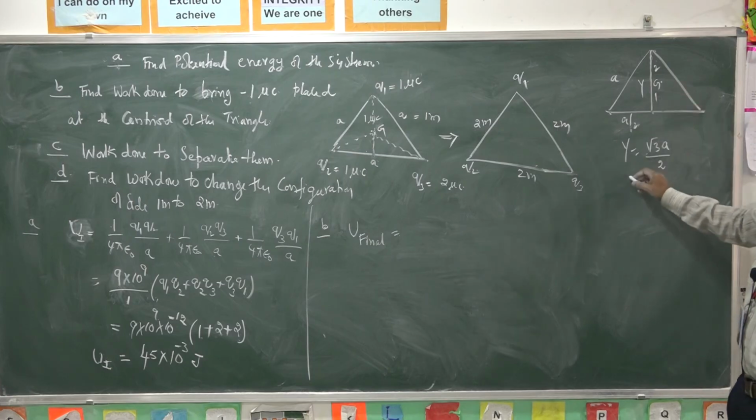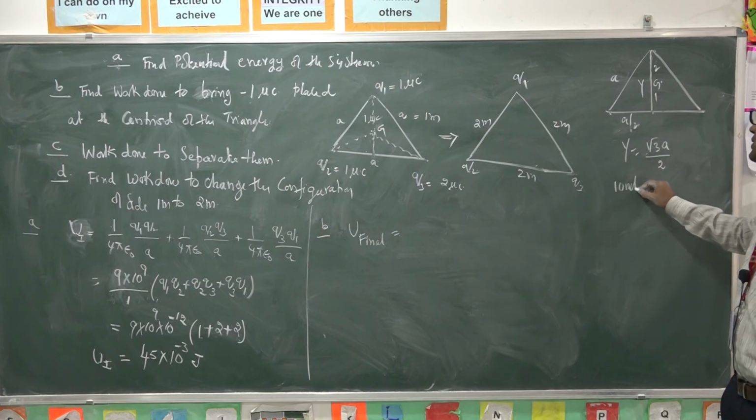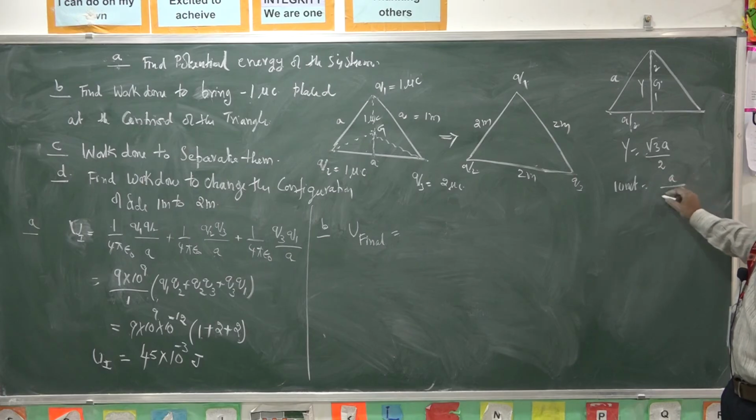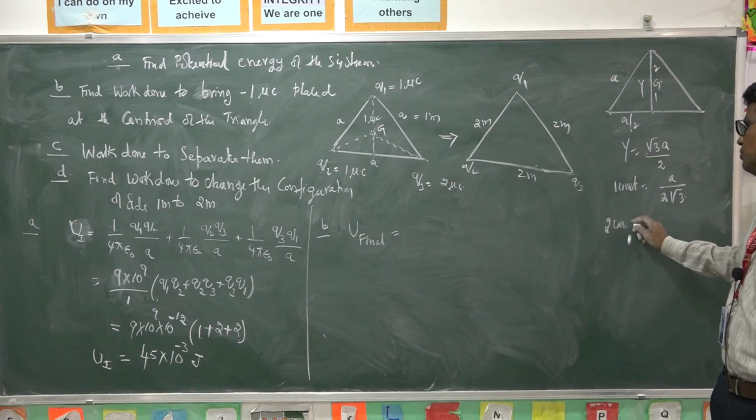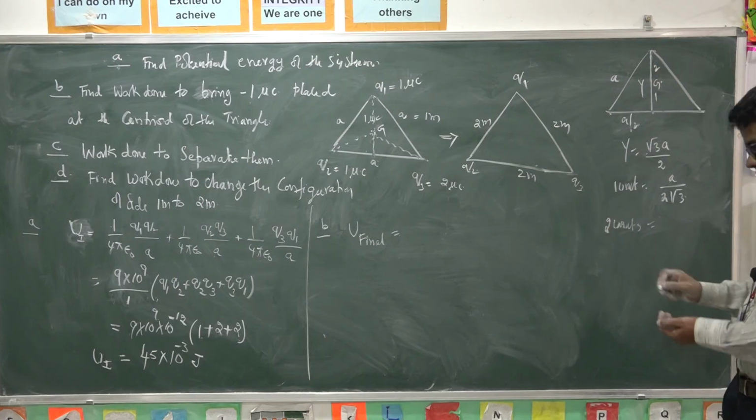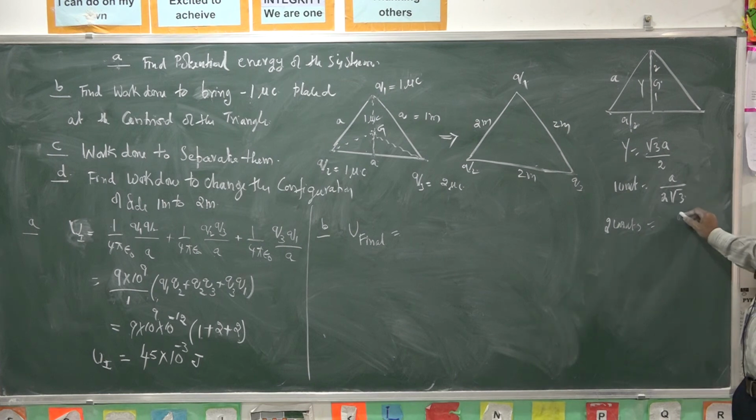You divide into 3 parts. 1 unit is A by 2 root 3. So this is 2 units, so 2 units value is multiplied by 2. So you will get A by root 3. A is 1, so 1 by root 3.